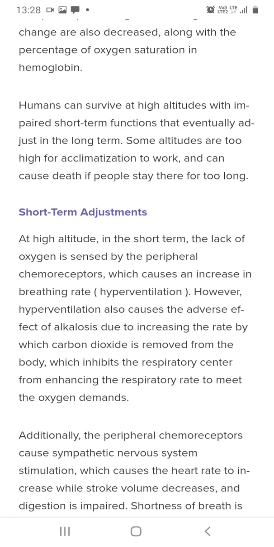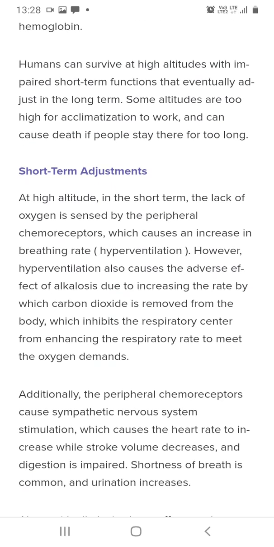Humans can survive high altitude with impaired short-term function that eventually adjusts in the long term. Some altitudes are too high for acclimatization to work and can cause death if people stay there for a long time.